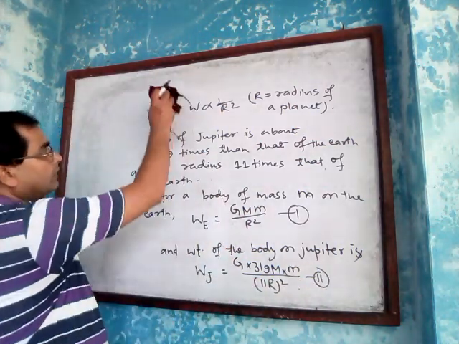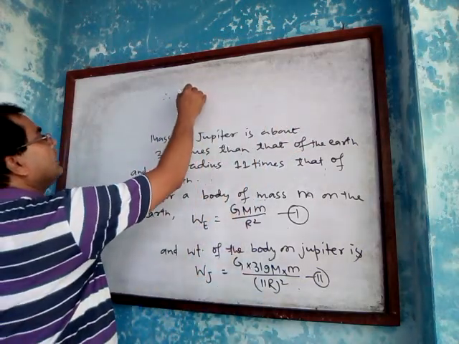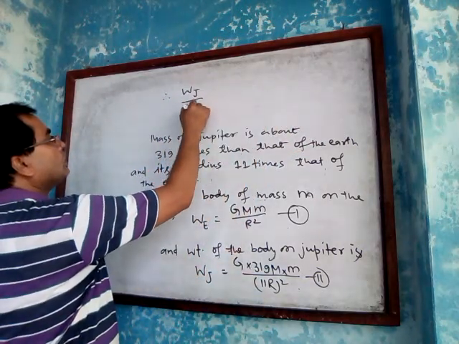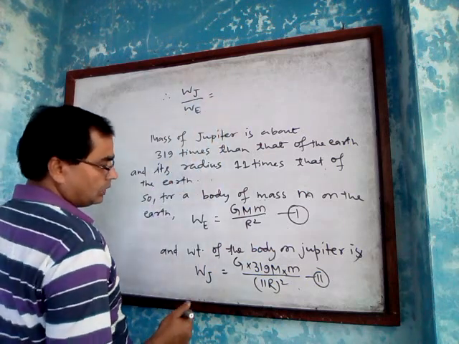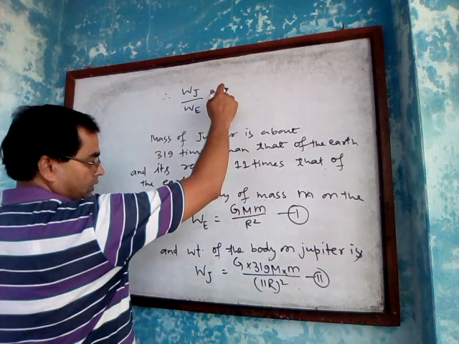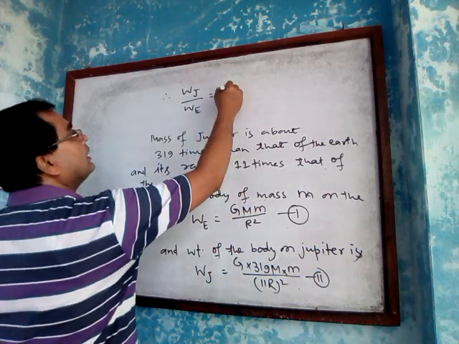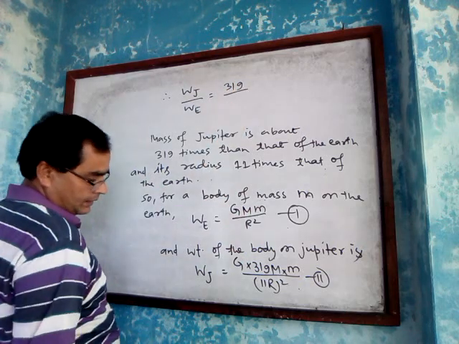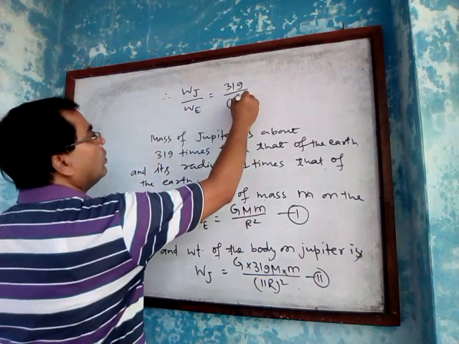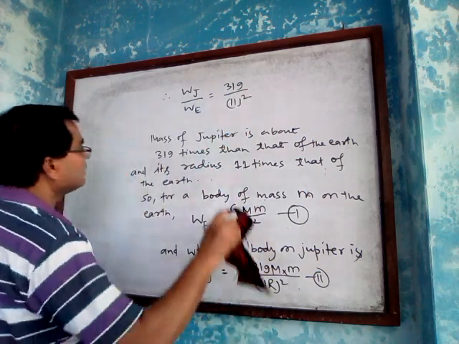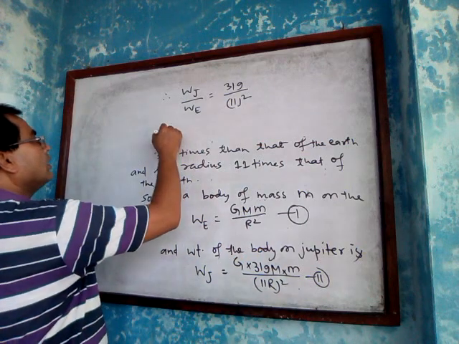If we divide, therefore weight on Jupiter upon weight on Earth is equal to 319 upon 11 to the whole square.